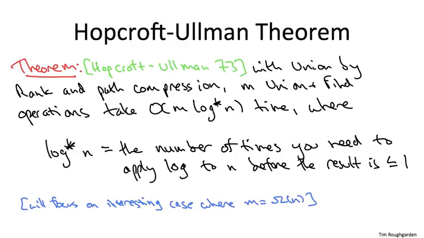Now, on the one hand, we know no operation is going to be slower than logarithmic time. Even when we didn't have path compression, no operation was worse than log n time, and we're not going to do any worse with path compression. So the worst case time bound is log n, but some operations may indeed run that slowly. But over a sequence of m operations, the average amount of work we do on a per operation basis is only log star of n.